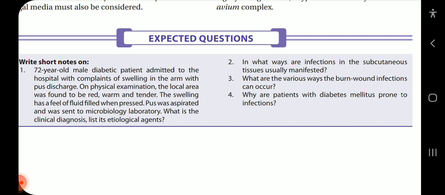And the etiological agents we can write, the infection manifestations, the various ways of wound infection, and why patients with diabetes mellitus are prone to infection. All this we can write based on the text that we have read. Okay, so this completes our introduction to the unit, and next we'll be starting with staphylococcal infections.